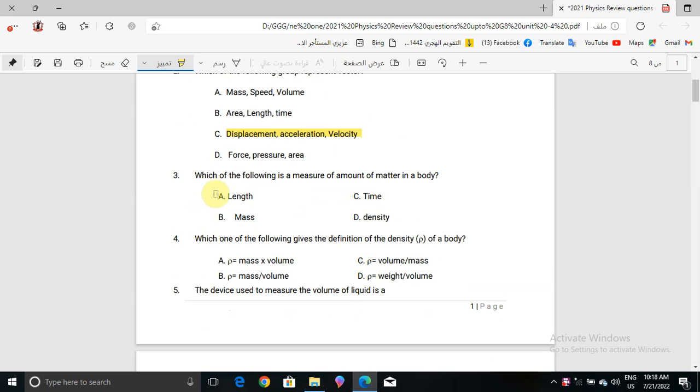Now question number 3, which of the following is a measure of the amount of matter in a body? It will be length, mass, time, or density. It says the amount of matter, and the amount of matter, of course, will be mass.